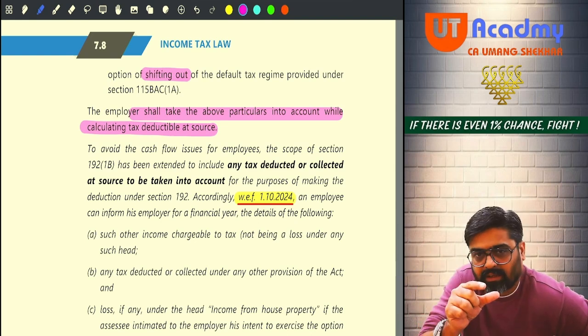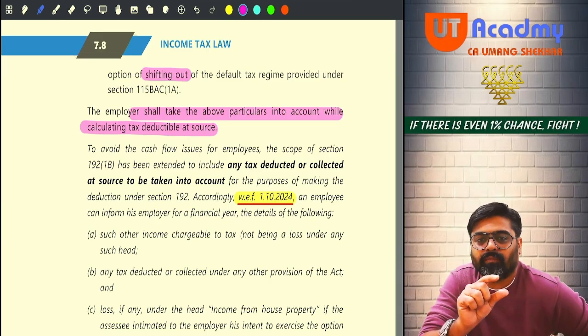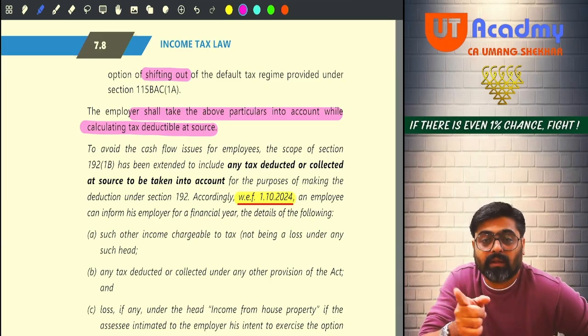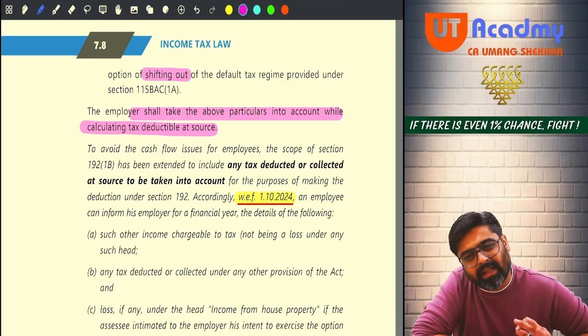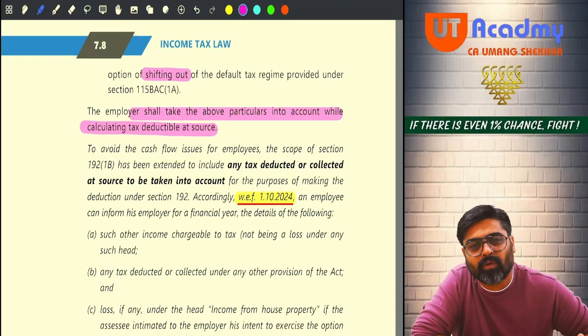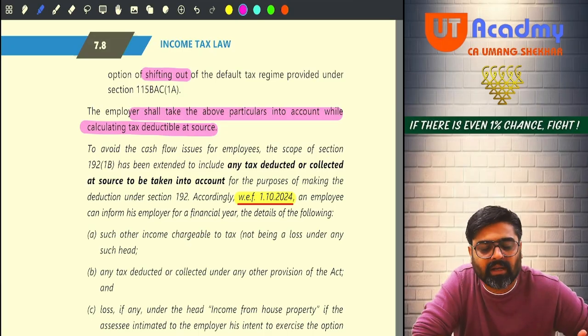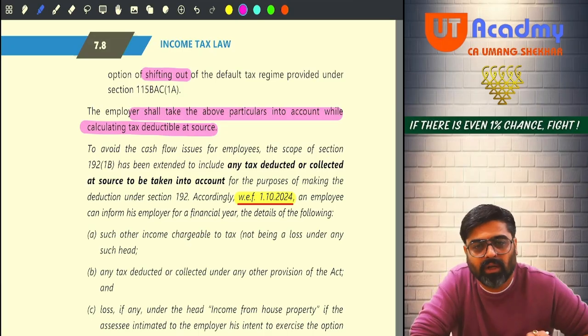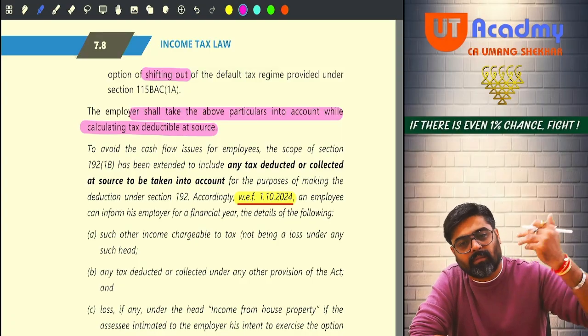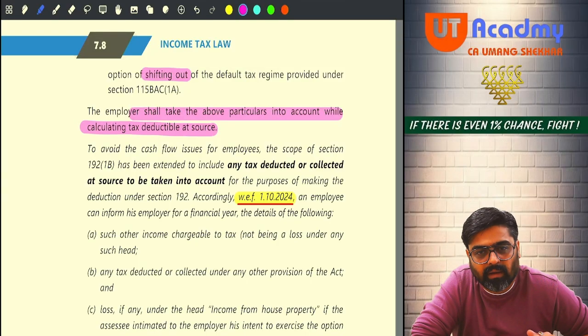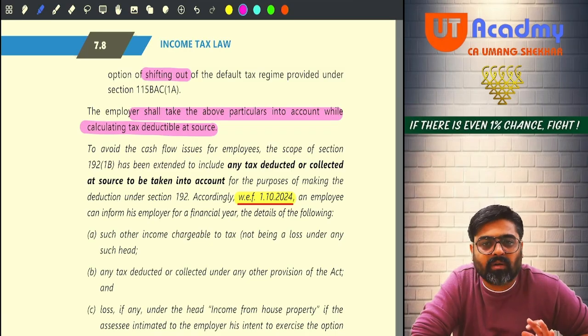Now, whatever balance tax remains, we will deduct that balance tax in the balance 2 months, February and March. It is not necessary that every employer will circulate the declaration form in the month of February only. Some employers might circulate it in January also. Some employers might give you the time and circulate it in the month of March also. Every month the declaration form will not be circulated, because the employer also has to do his business, no? And you are also supposed to work, no?